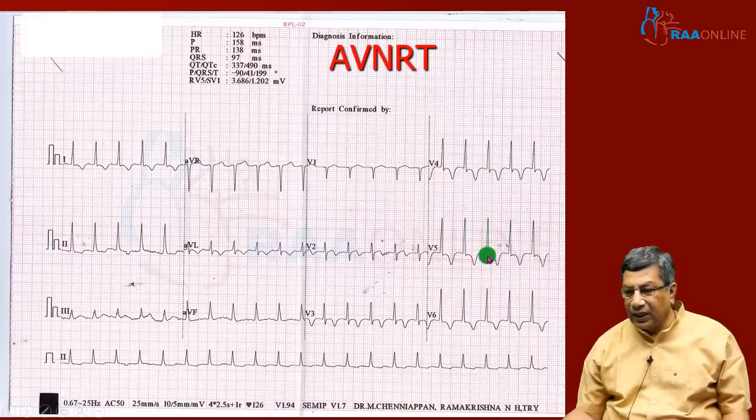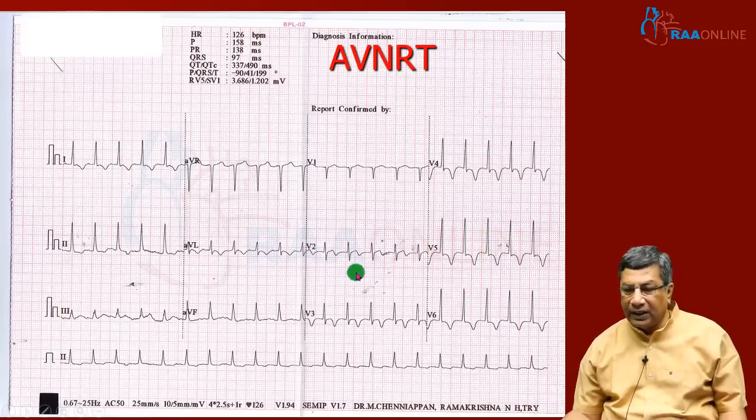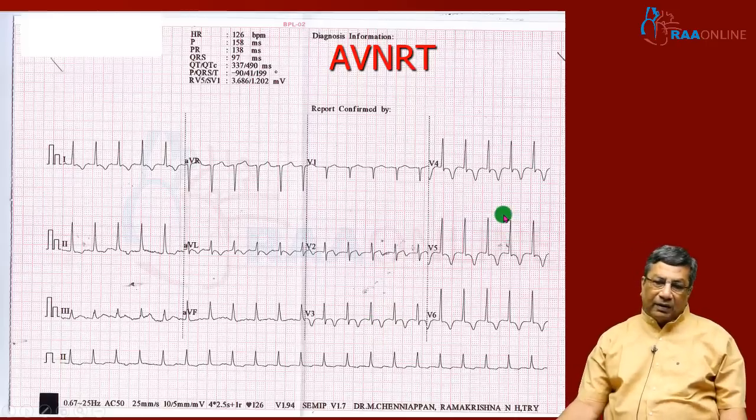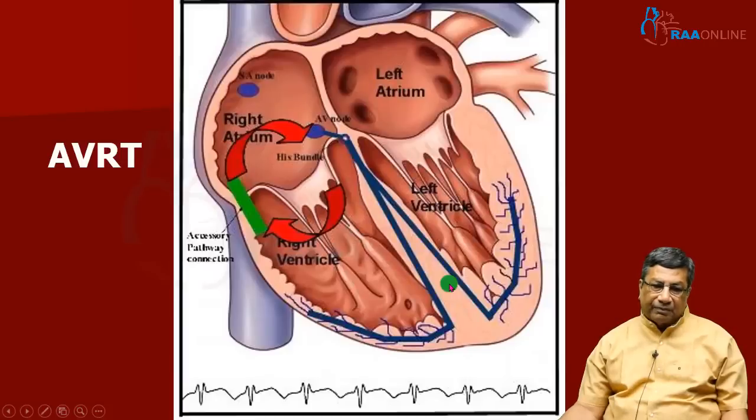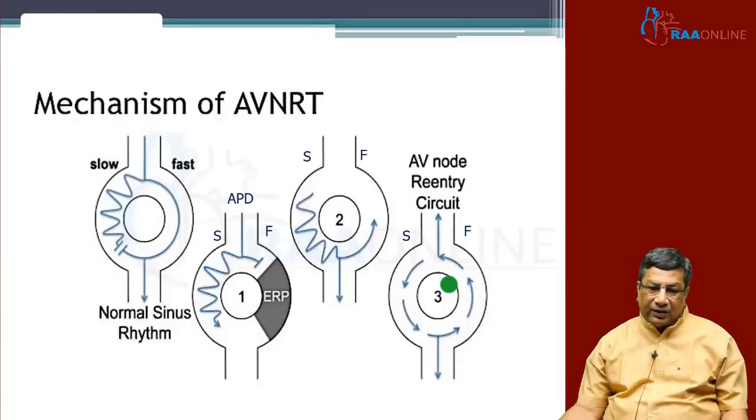because the slow pathway is conducting antegradely to produce the QRS, and the fast pathway is conducting very fast to the atrium to produce the P wave at the same time as the QRS. So this is a typical AV nodal reentry tachycardia. The ECG itself will tell you the mechanism of reentry here. The mechanism of reentry is AV nodal reentry tachycardia.